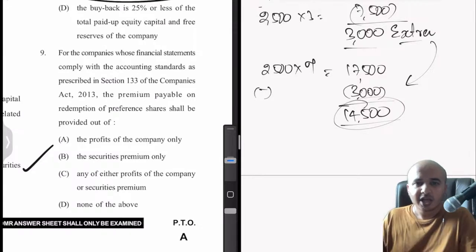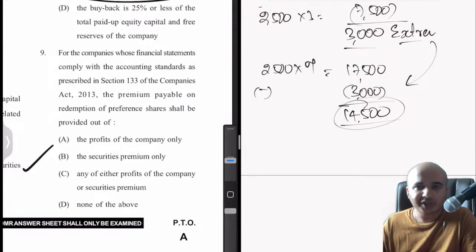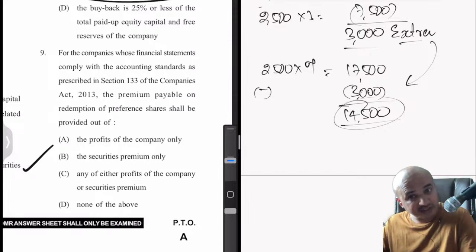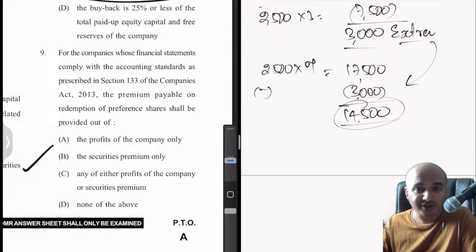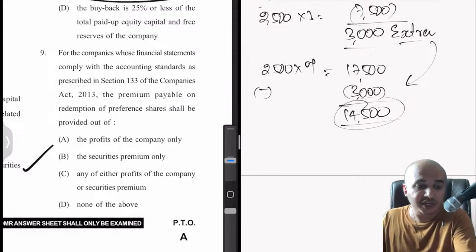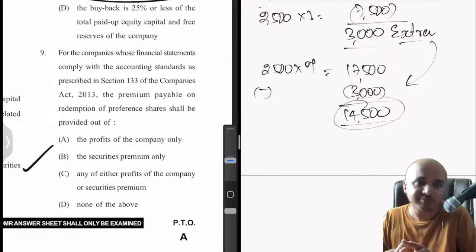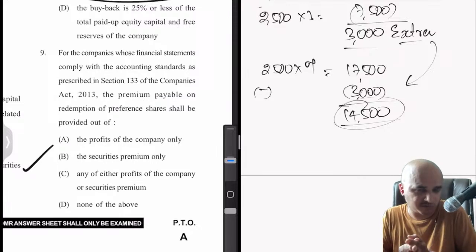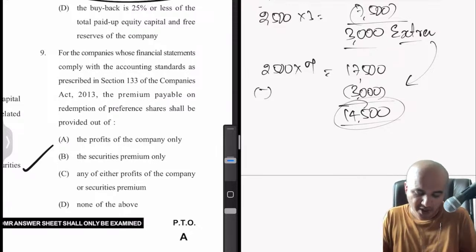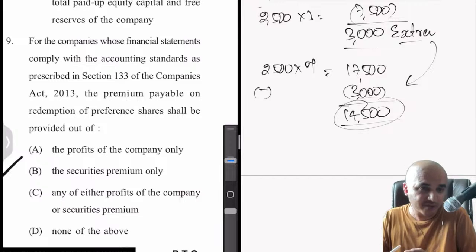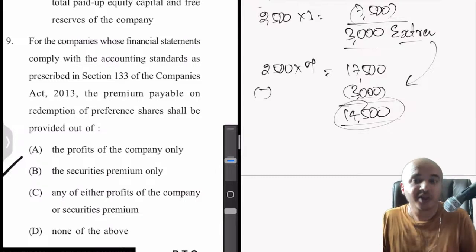Again, a theory question. For the companies whose financial statements comply with the accounting standards as prescribed in section 133 of the Companies Act 2013, the premium payable on redemption of preference shares shall be provided out of. This is slightly tricky. There is so much company law in accounts, so you cannot study accounts independently. If you have already passed M1, then it's definitely advantageous for you.